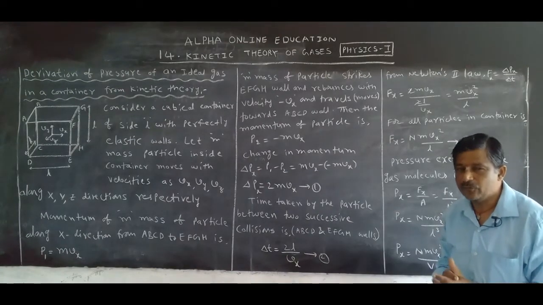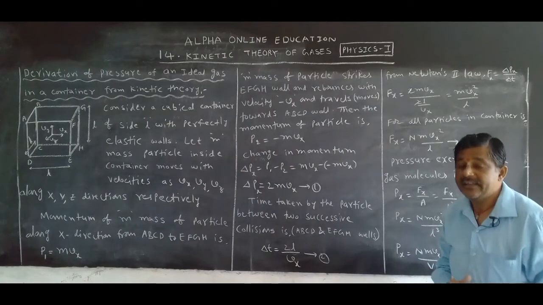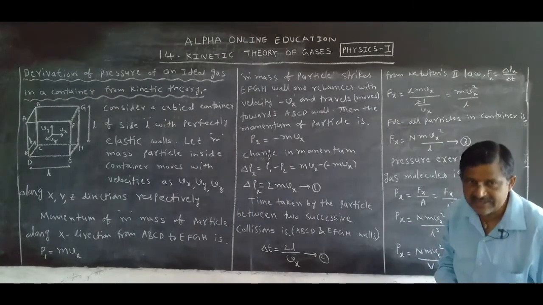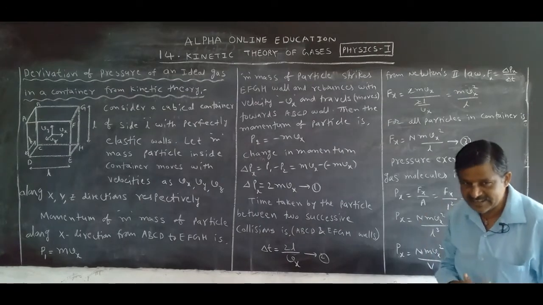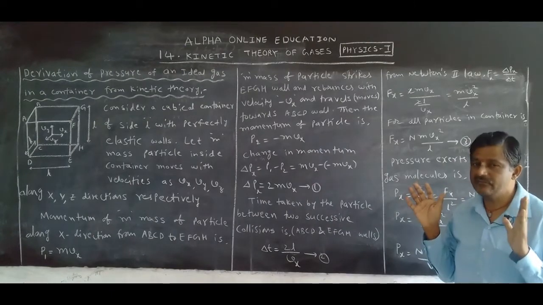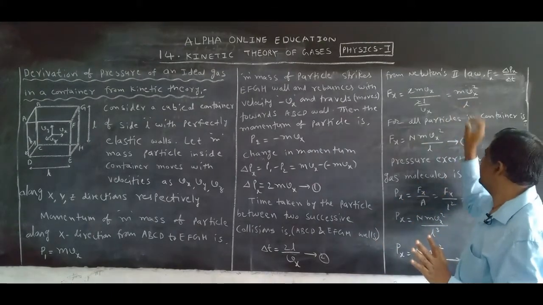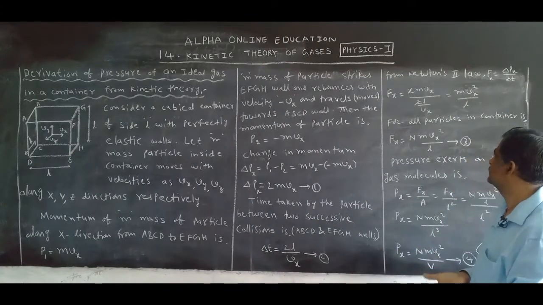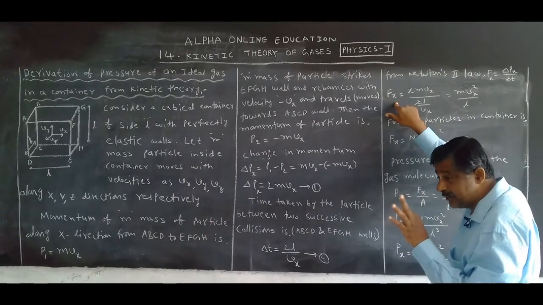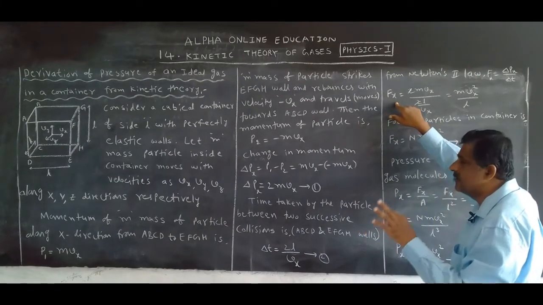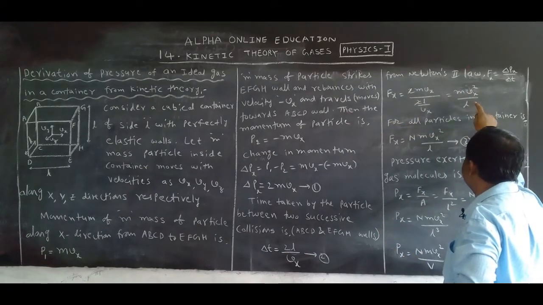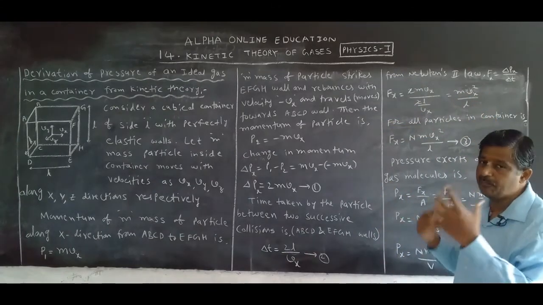The force exerted on the particle traveling along the x direction after 2 successive collisions is Fx equal to mvx square by L. But in a container, a number of particles are there.